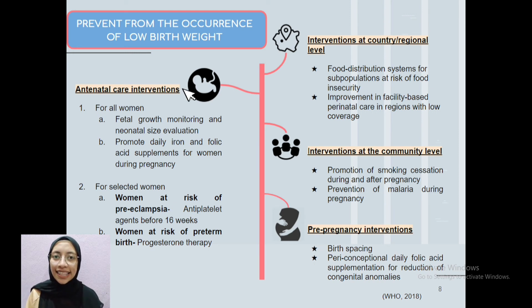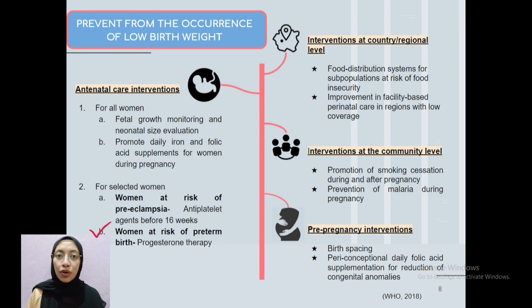And lastly is the antenatal care intervention. For all women, we have to always monitor and evaluate fetal growth and neonatal size to ensure that our baby is growing in a healthy way. And also, we have to promote daily iron and folic acid supplementation during pregnancy. And for selected women, for example, women that are at risk of preeclampsia, they have to take an antiplatelet agent before 16 weeks. And for women that are at risk of preterm birth, they have to undergo progesterone therapy.